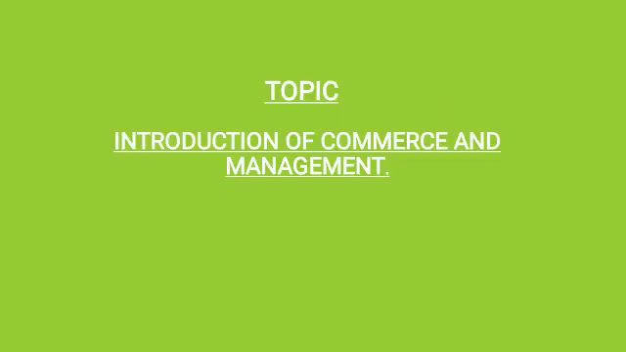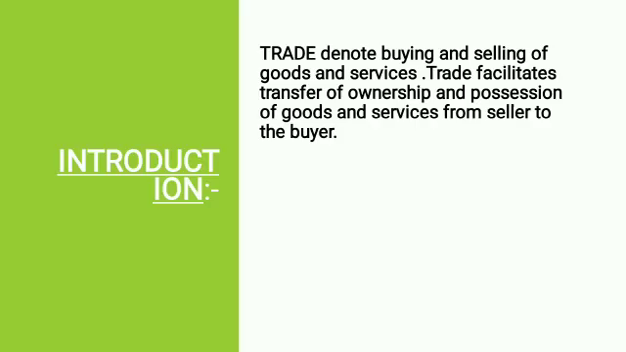So, what is trade? Trade denotes buying and selling of goods and services. Trade facilitates transfer of ownership and possession of goods and services from seller to buyer. That means, in general terms, if buying and selling of goods and services is done, then it can be treated as trade. Clear?